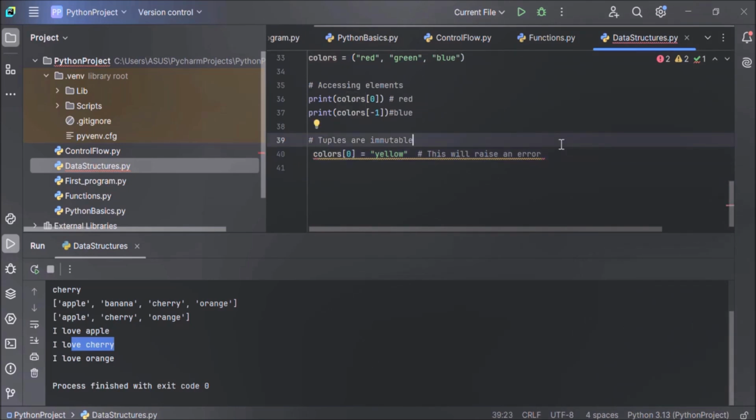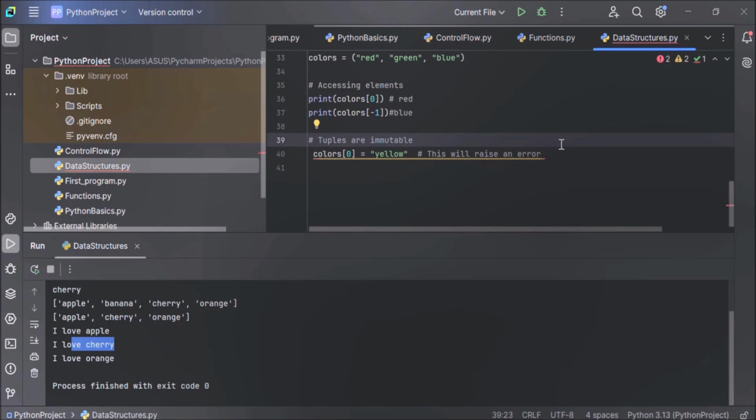And tuples are also an ordered collection of items. Just like list, tuples are also ordered. It means that items have a defined order and that order will not change. So tuples are ordered and tuples are unchangeable. You have to remember these 2 points.